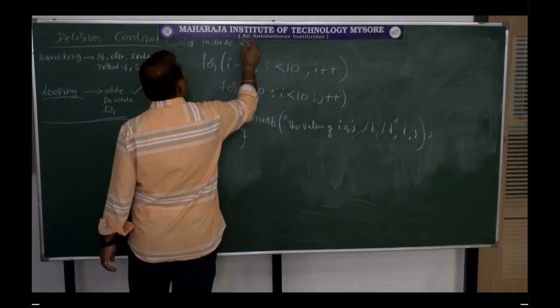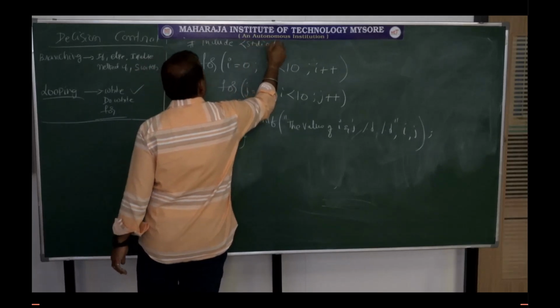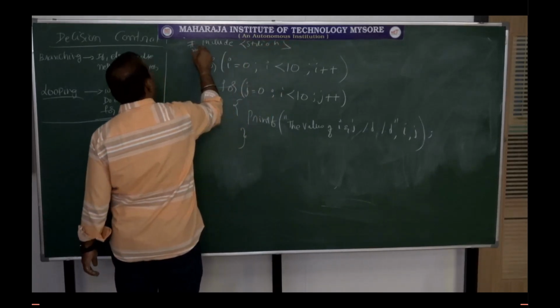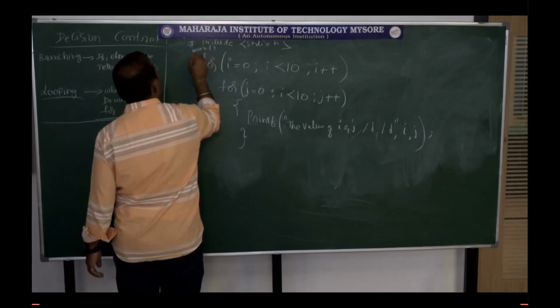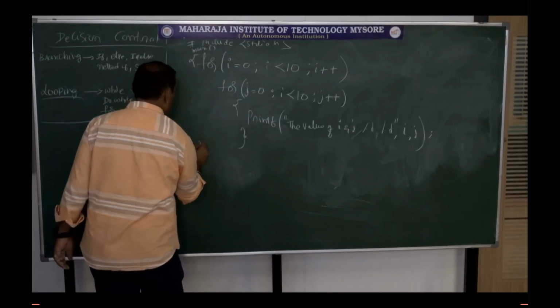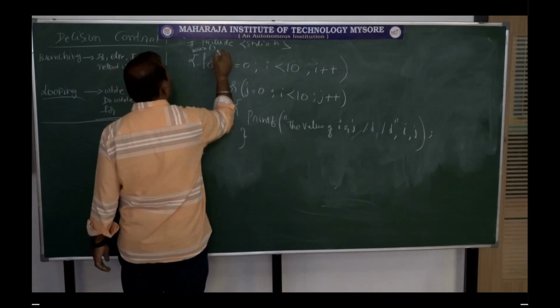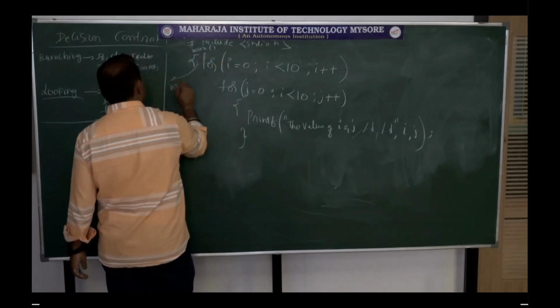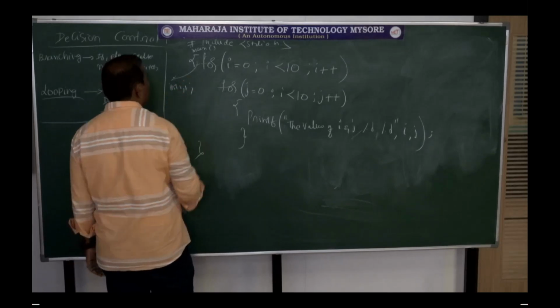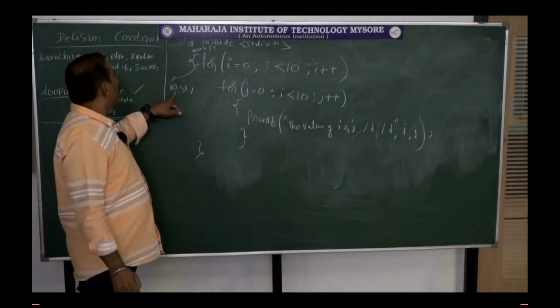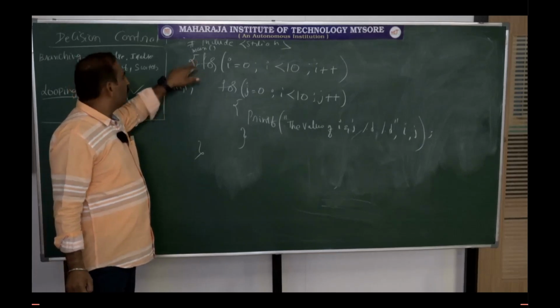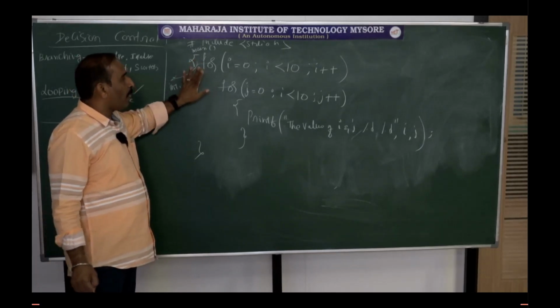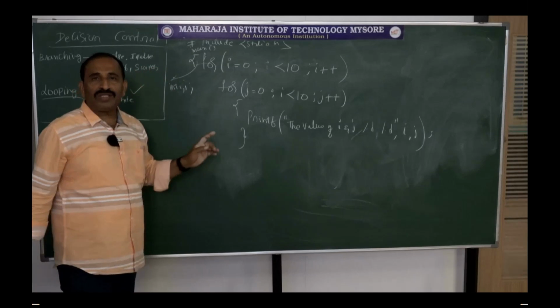Include stdio.h, then main. You declare here in between integer i comma j. You declare integer i comma j, then you do this for loop. Right? Now, how does this go?